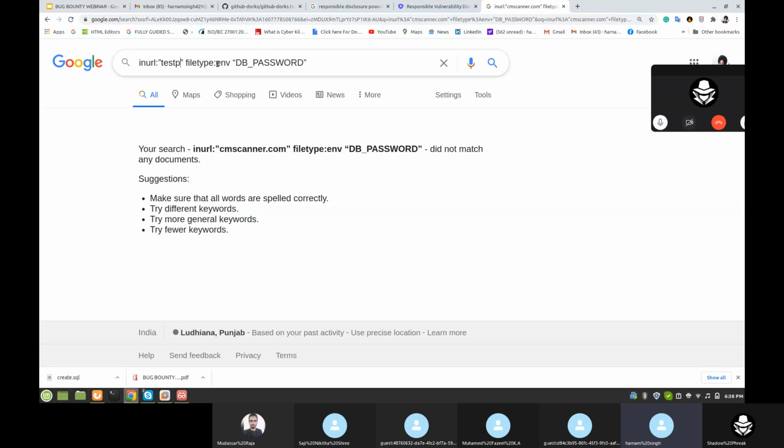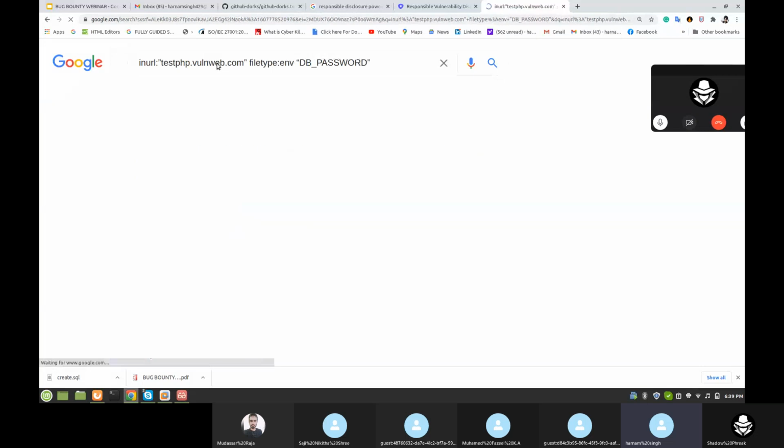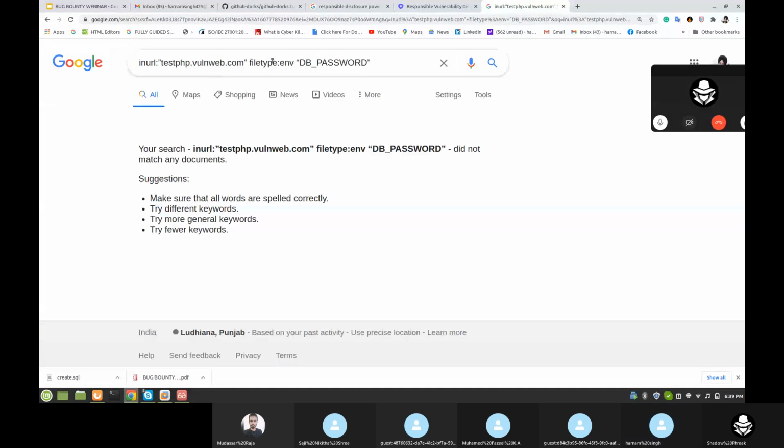Test php.vulnweb.com. Yeah, this is the command. This is the Google Dork command. You can use this by checking whether the database password, like this environment file, is allowed or disallowed, whether it is visible or not. You can use this command.